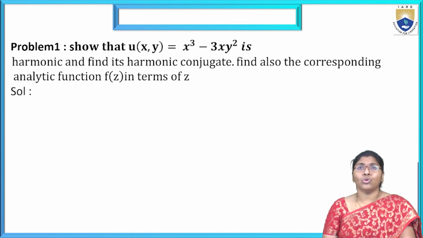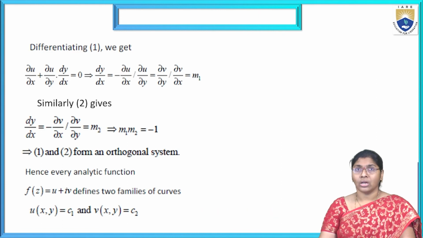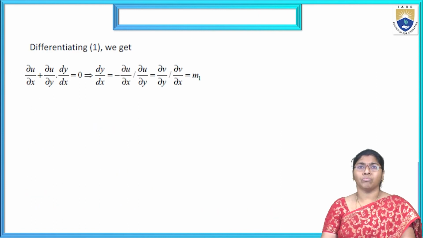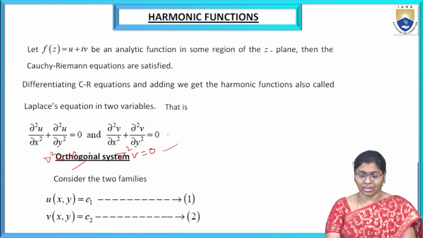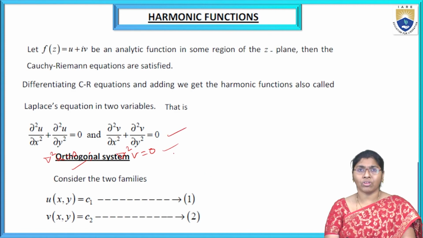Now the problem. Show that u of x comma y equal to x cube minus 3xy square is harmonic, and find its harmonic conjugate. Find also the corresponding analytic function f of z in terms of z. We will see this in the next session. Now here, harmonic means the Laplace equation must be satisfied. These two are the Laplace equations. If we satisfy these two conditions, then it is harmonic. If they are not satisfied, then it is not harmonic.